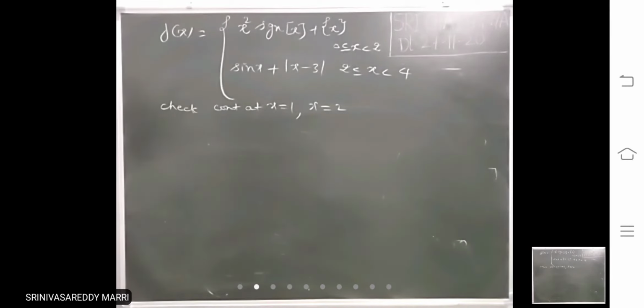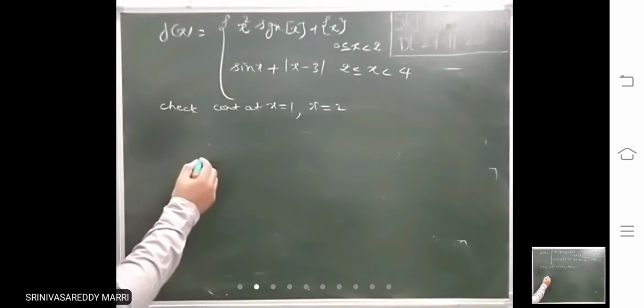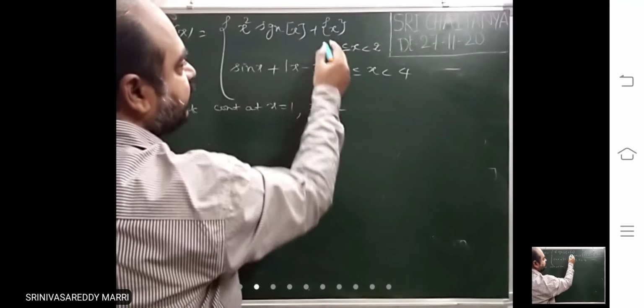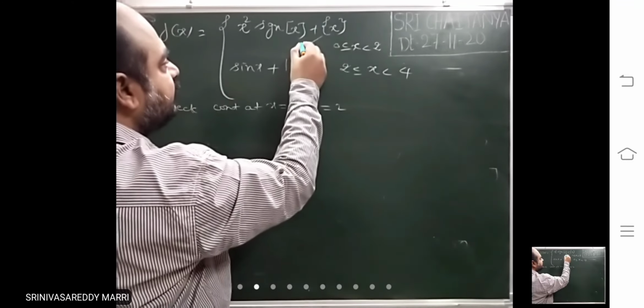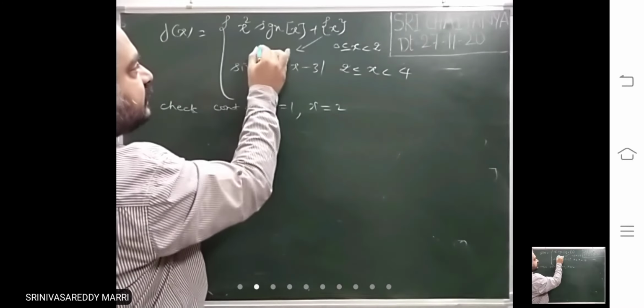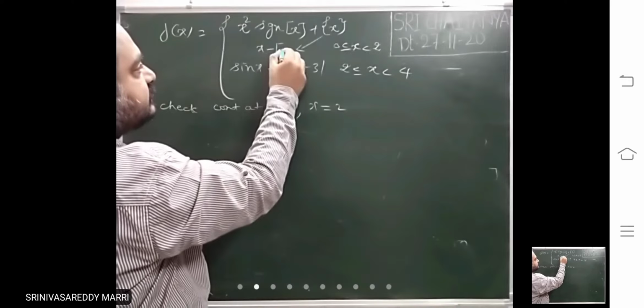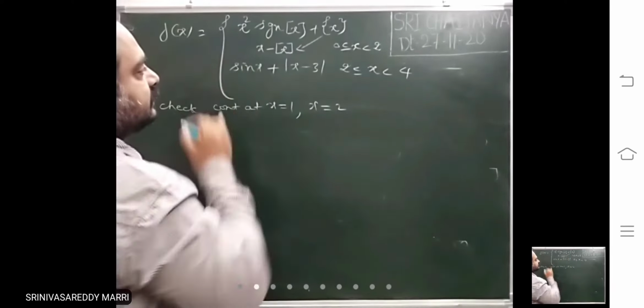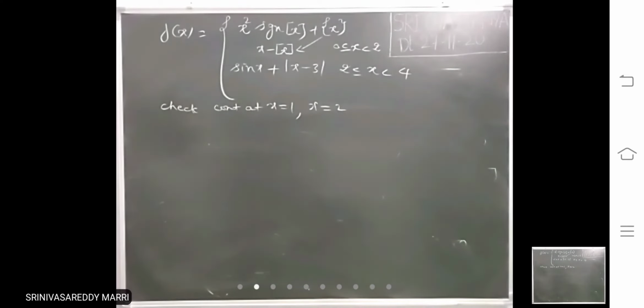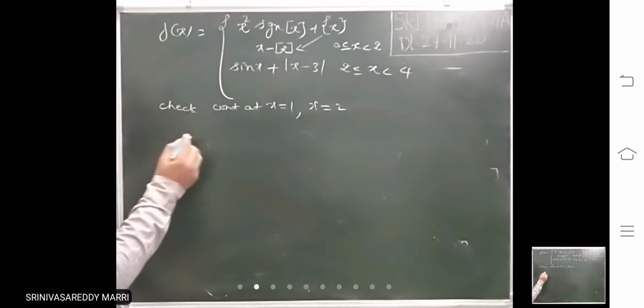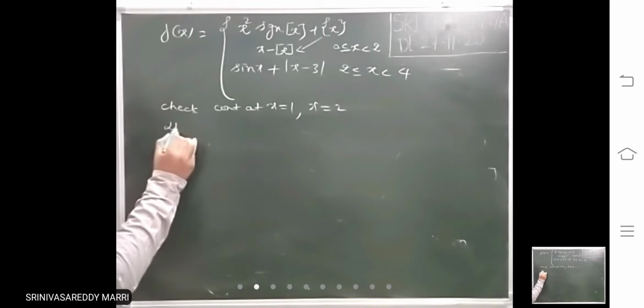So first, this fractional part is there. Whenever a fractional part is there, you write the definition. What is that? x minus step x. Right? Now at x equal to 1, let us check directly.